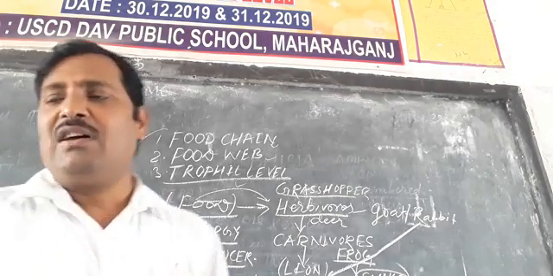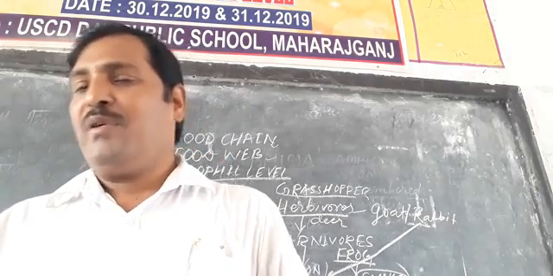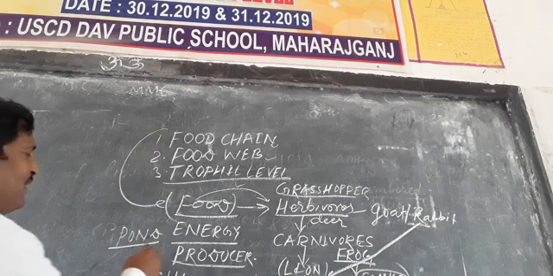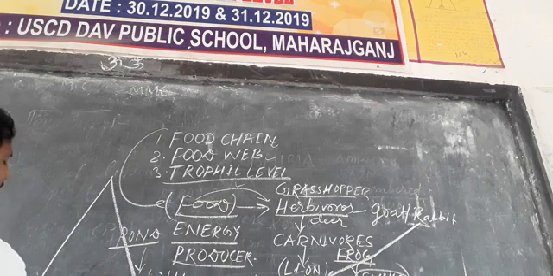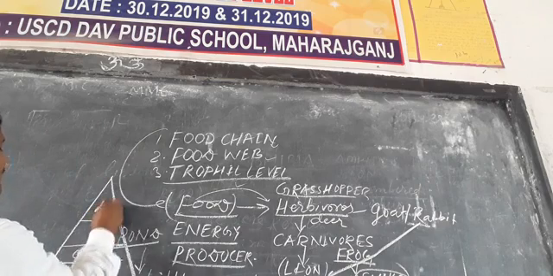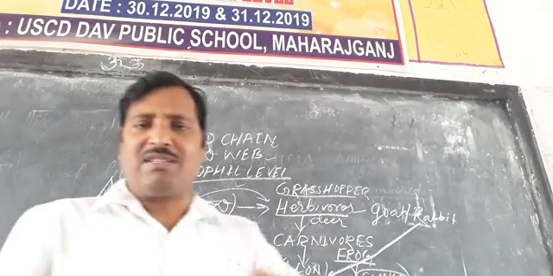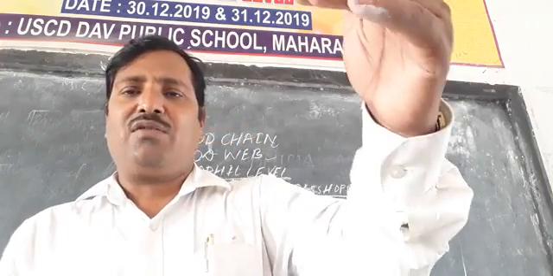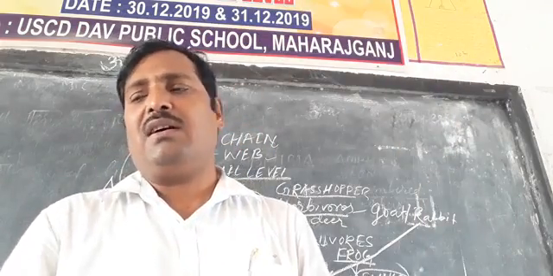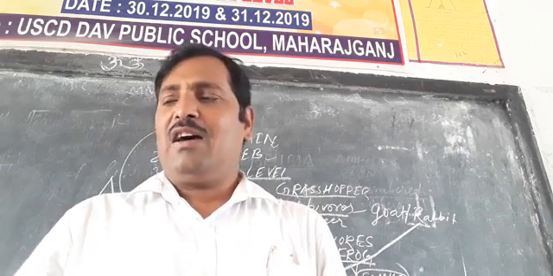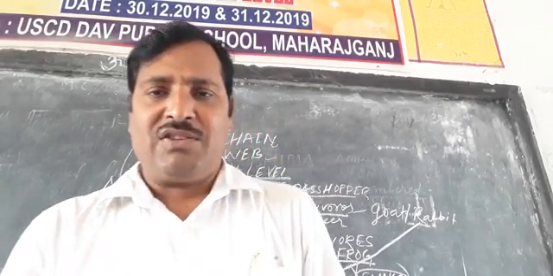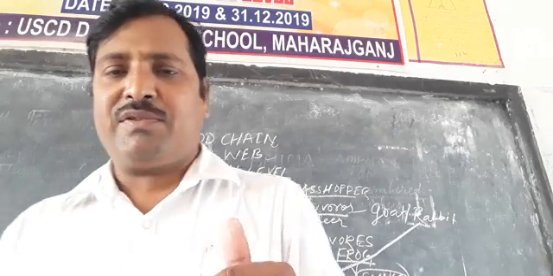Now the trophic level. In an ecosystem, when we make a pyramid of the food, first will be the plant, after that second is the consumer, and after that the decomposer. What we see is that the transfer of food from one level of the ecosystem to another is known as the trophic level. The trophic level is only the sequential change of food from one living organism to another living organism.